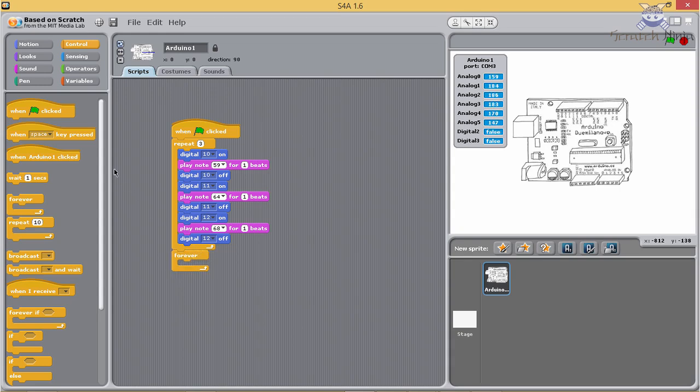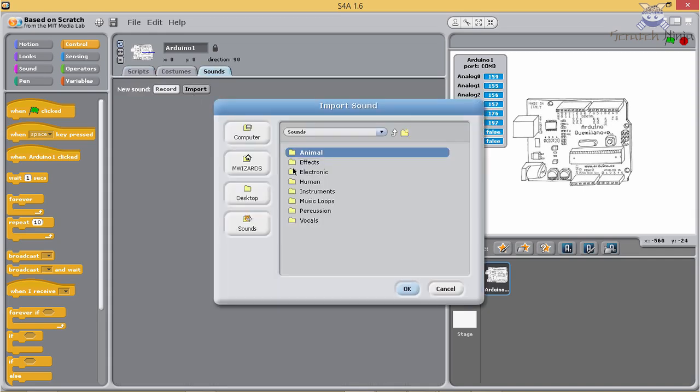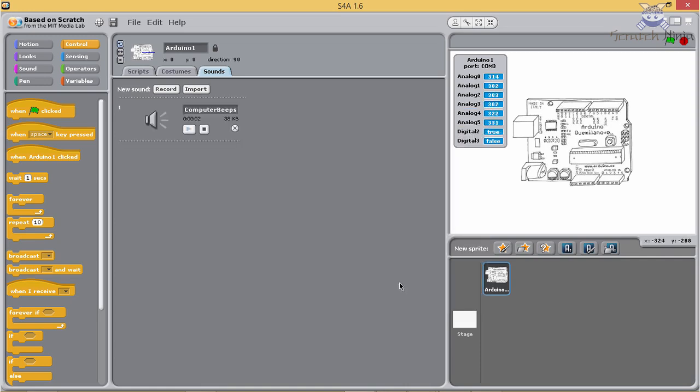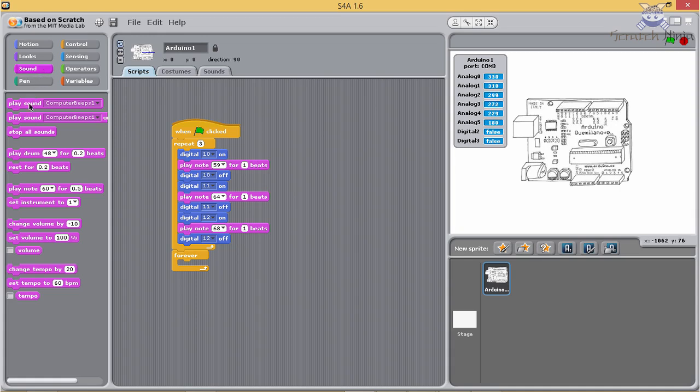Click on Sounds tab and click on Import button. Then double click on Electronic and select Computer Beeps 1. Click OK. Come back to the Script tab. Click on Sound. Select Play Sound Computer Beeps 1. Place it inside the Forever Loop.